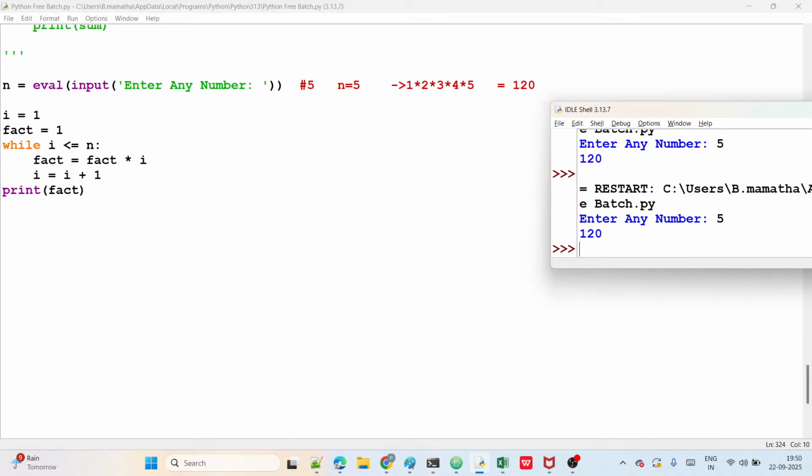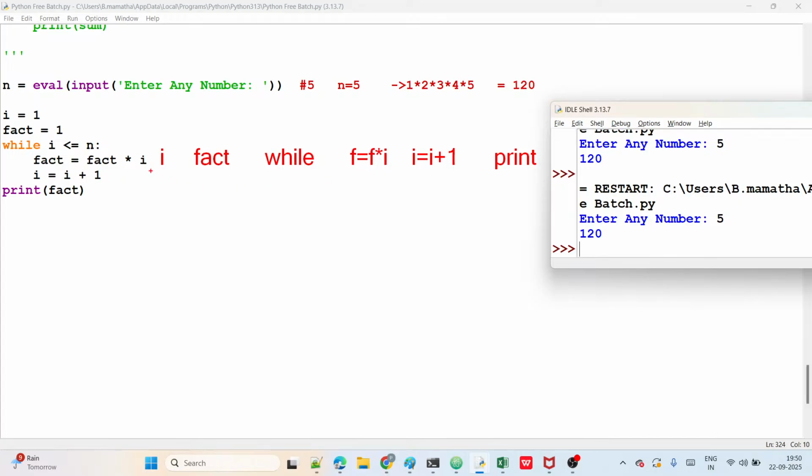Now observe how it executes. All of you observe here. This is the I. Then fact. Then the while loop. And next, fact equal to fact into I value, guys. I equal to I plus 1, right? At last, print is there, okay?